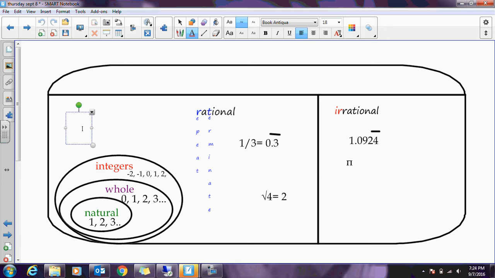And since I showed you this example, I need to show you another one that might confuse you. It's going to be a rational number. Let's say we have a decimal and it's 3.1234, dot, dot, dot. That means that the 1, 2, 3, 4, this right here, repeats over and over and over. And that classifies itself as a rational number because it is repeating. It looks a lot scarier.